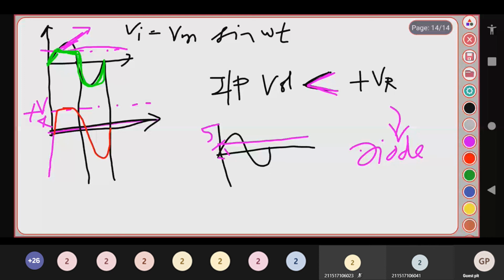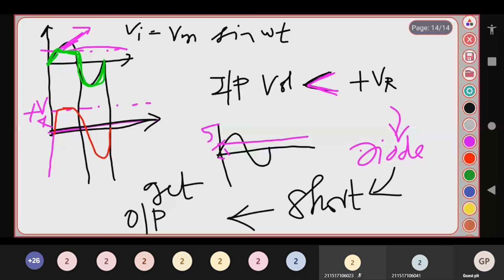If you get the output, means you will have the output over here, the red waveform. The region below VR you will get the output, and the region above VR you won't get the output. That is the concept. Is it clear? This is your positive bias, positive biased positive clipper. Suppose it is a negative biased positive clipper. What happens to the negative biased positive clipper? Any guess?